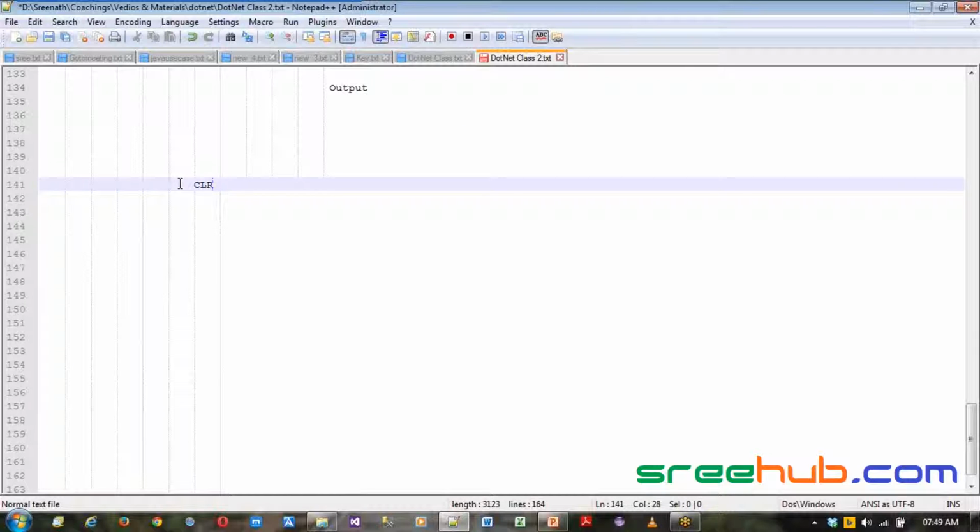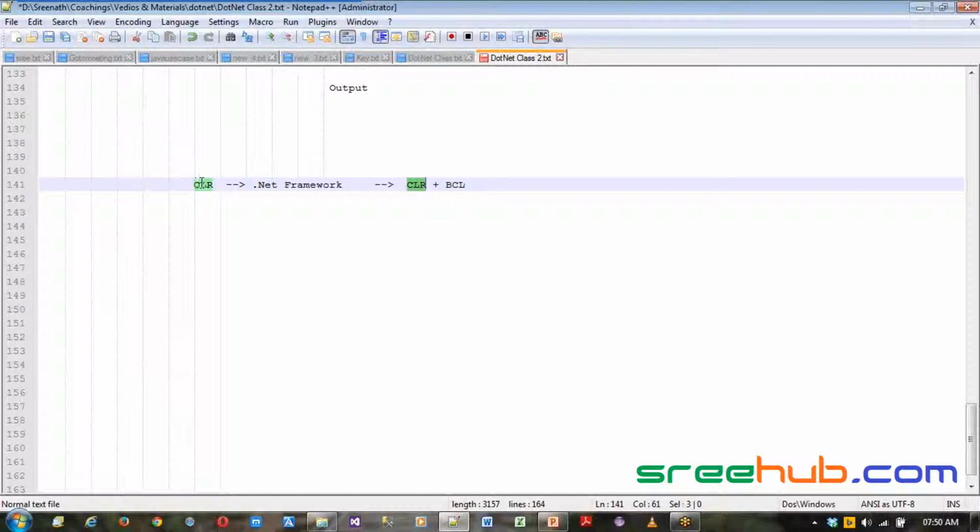Now this CLR is nothing but your main .NET framework. Whatever we call .NET framework and all, the main component which we call a framework is nothing but your CLR. Why? Because normally .NET framework is a combination of two things, which is CLR as the main component and your BCL. Which means whenever you are talking about .NET framework, you should talk about two main things. There are only two main components in .NET framework, which are CLR and BCL.